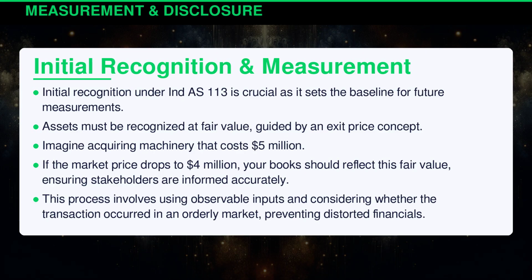Initial recognition under Indian Accounting Standard 113 is crucial as it sets the baseline for future measurements. Assets must be recognized at fair value, guided by an exit price concept. Imagine acquiring machinery that costs $5 million. If the market price drops to $4 million, your books should reflect this fair value, ensuring stakeholders are informed accurately. This process involves using observable inputs and considering whether the transaction occurred in an orderly market, preventing distorted financials.